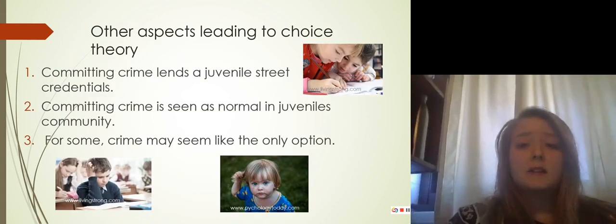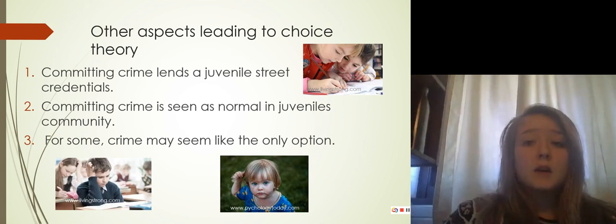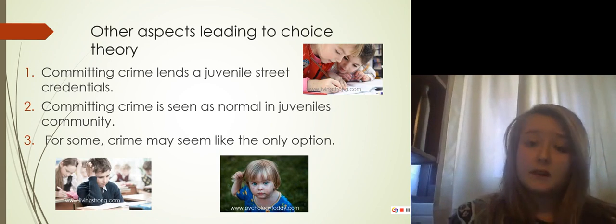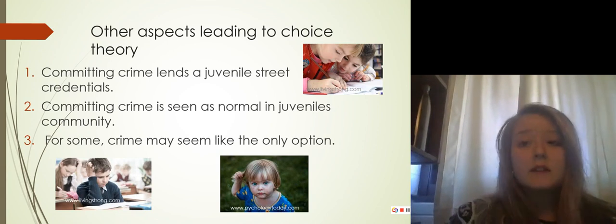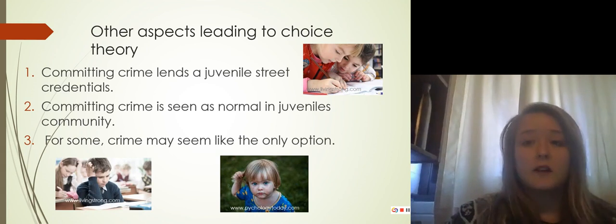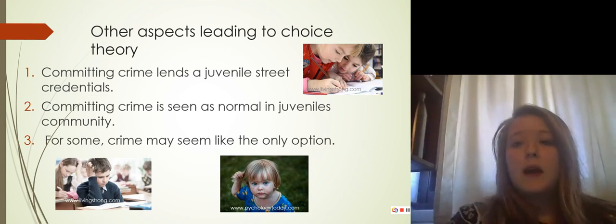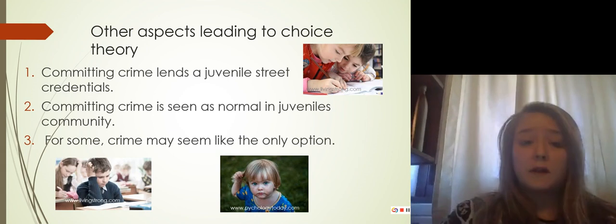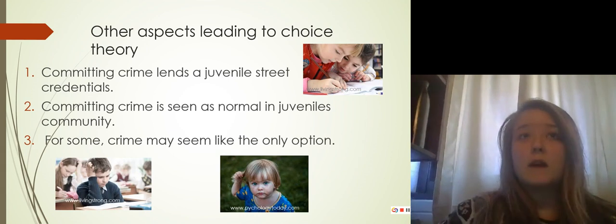Other aspects leading to choice theory. For some juveniles, despite punishment, they choose to commit crime to gain street credentials and gain respect amongst their peers. Thus, some will choose to commit crime and even allow themselves to get caught to gain respect. Furthermore, juveniles are also choosing to commit crime because the ethics in their community are broken down. As in, everyone else in their community, including their family and their peers, are choosing to commit crime, and thus it seems like a rational choice for them to do so as well.